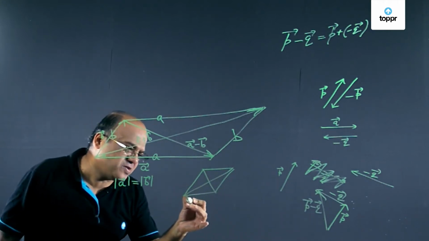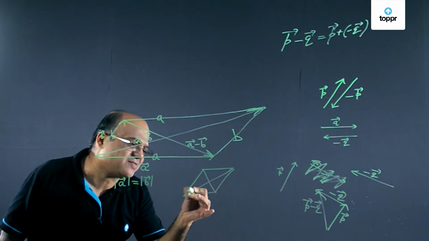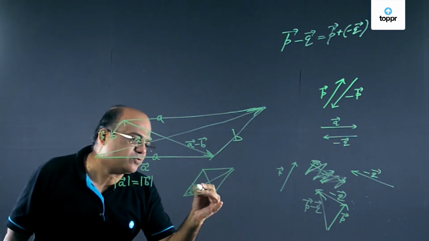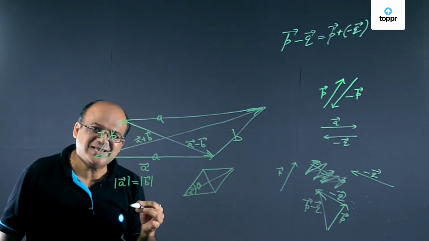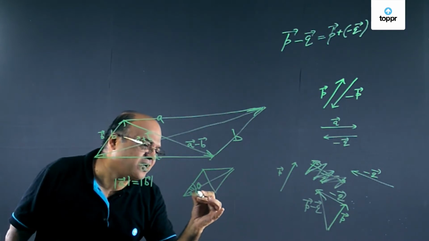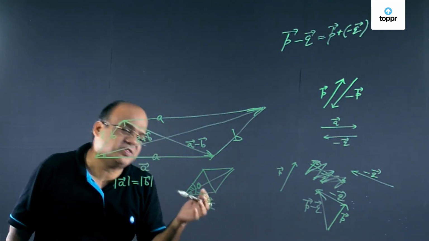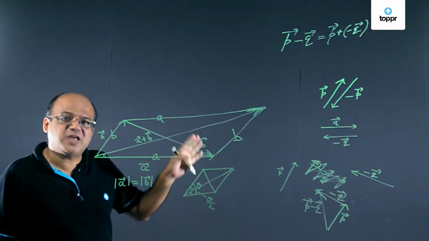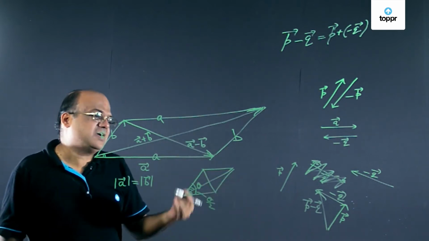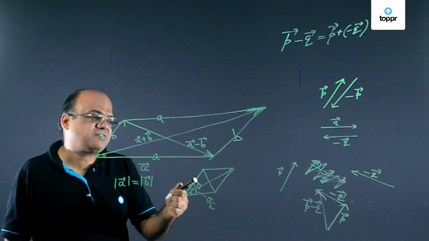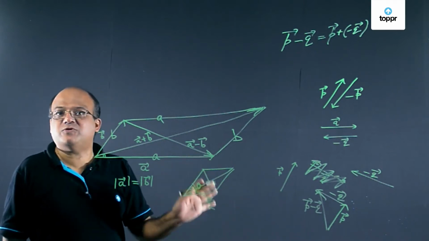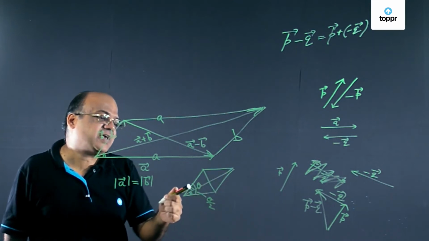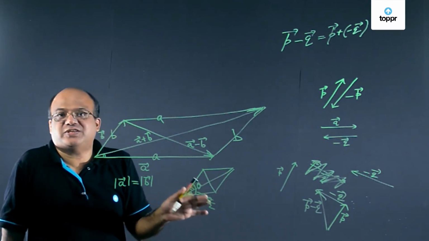These diagonals of a rhombus also bisect these angles. Therefore, if theta is the angle between the two vectors, then the resultant will make an angle of theta by 2 with either of the vectors. So this is one important conclusion. If magnitude of both the vectors are same, diagonals cut at right angles, so vector sum and vector difference will be mutually perpendicular, and this resultant will be making an angle of theta by 2 with each of the vectors.